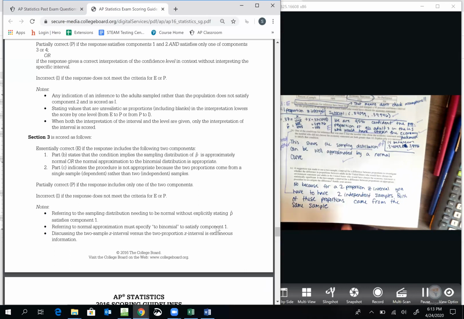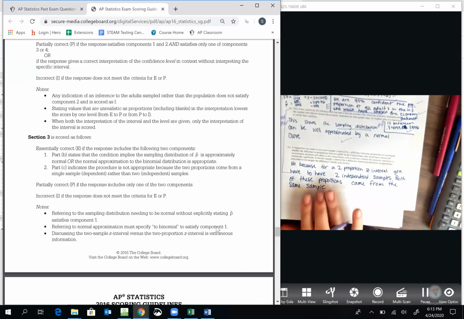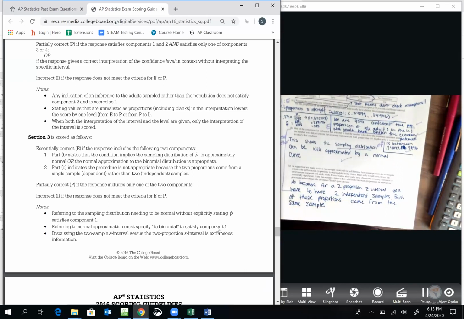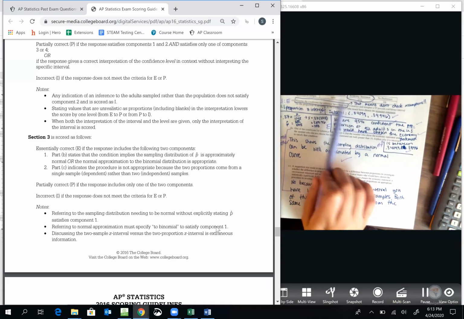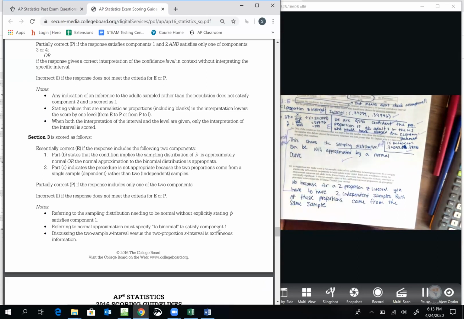Okay, and then part C says: would it be appropriate to use a 2 sample Z interval to compare the proportion of adults who chose the economy statement and adults who chose the environment statement? So can we compare these 2 proportions using a 2 proportion Z-test? On the surface, that might seem like a great idea, but remember, one of our assumptions is that we have 2 independent random samples. That would only be 1 random sample. They both came from the same sample. We can't compare 2 numbers that came from the same sample like that.